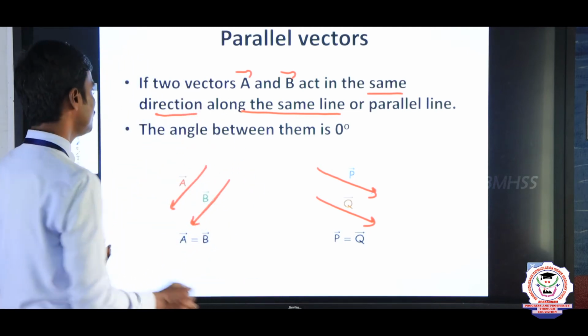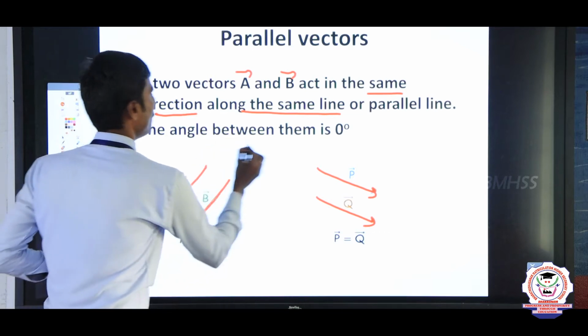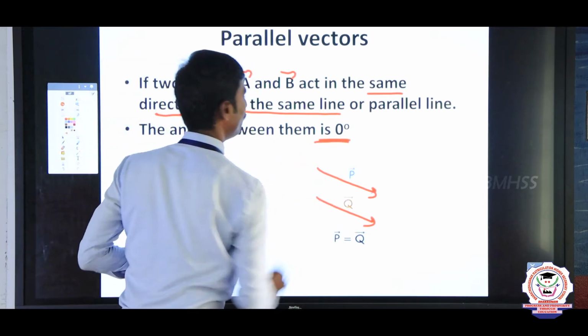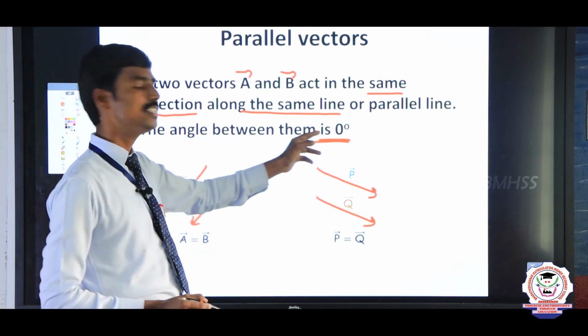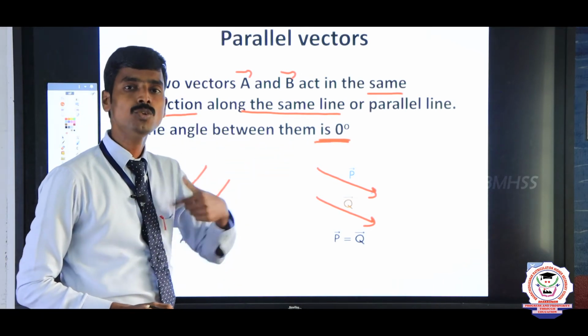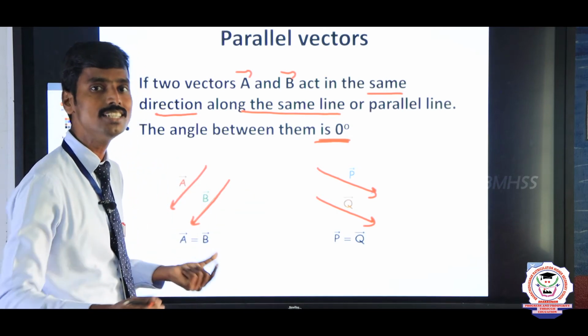See, listen here, in these two vectors, the angle between them is 0 degree. Very important, one more question: the angle between parallel vectors is 0 degree. So this type of vector, equal magnitude along the same line.